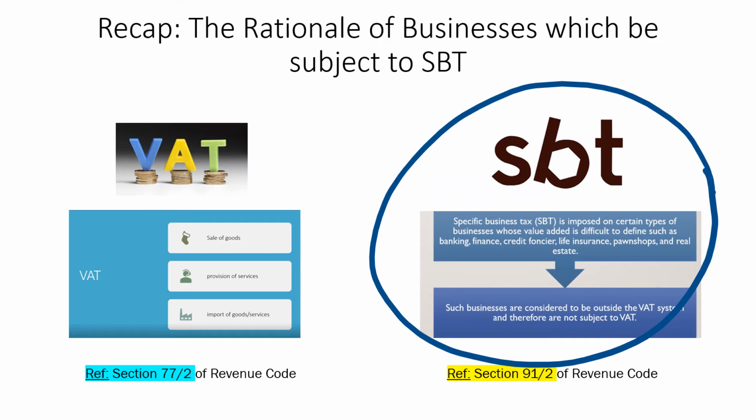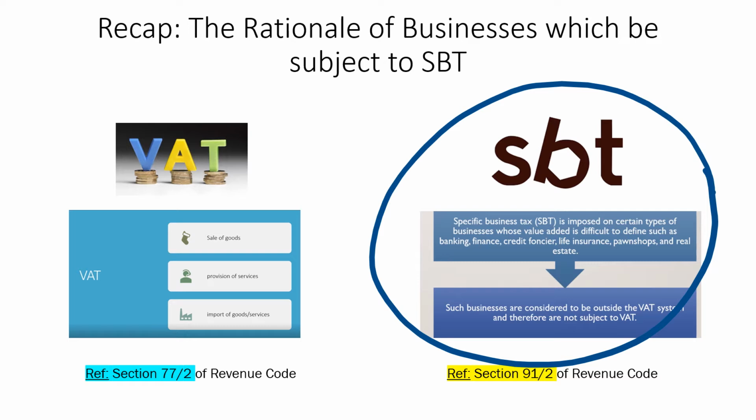Before we explore the types of business that are subject to specific business tax, let's recap the policy rationale underlying value-added tax and specific business tax that we discussed in the first clip.